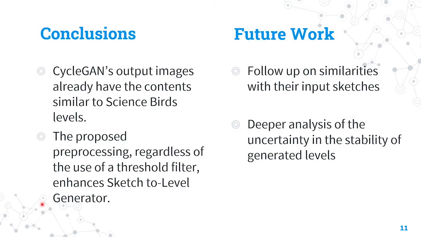And here is the conclusion. The CycleGAN output already has content that is similar to a typical level. The preprocessing, regardless of the use of the threshold filter, enhances the sketch-to-level generator. The remaining work includes following up on similarity with the input sketch and a deeper analysis of the uncertainty in the stability of the generated levels.